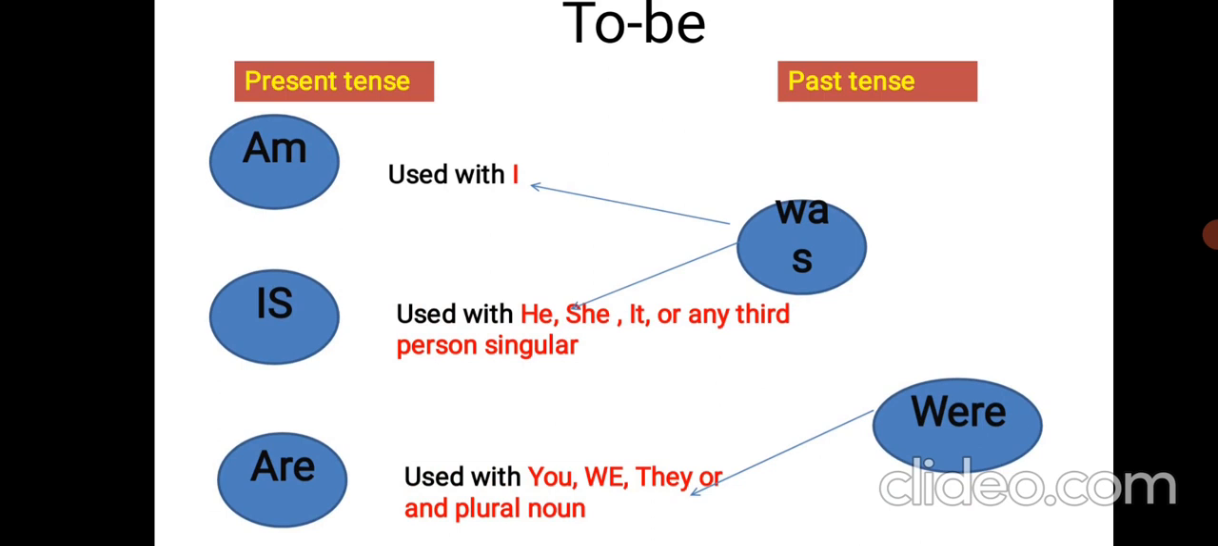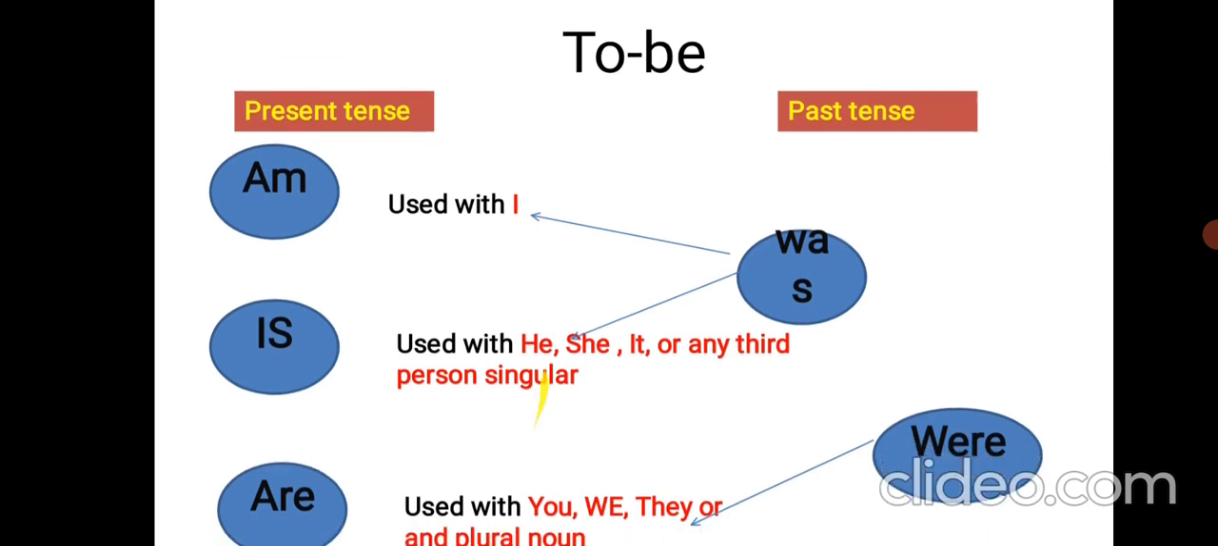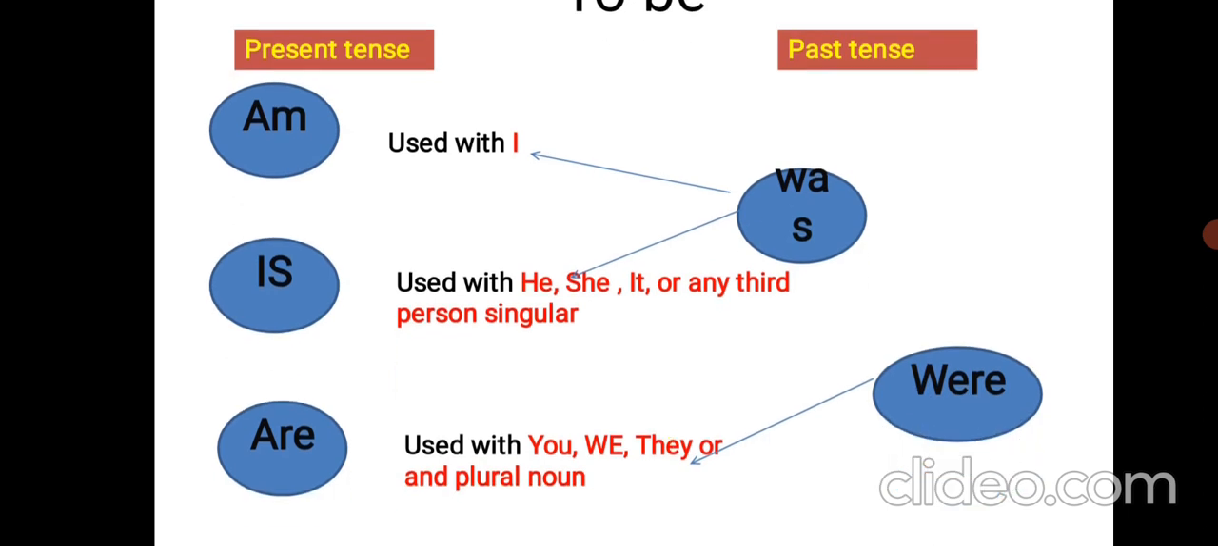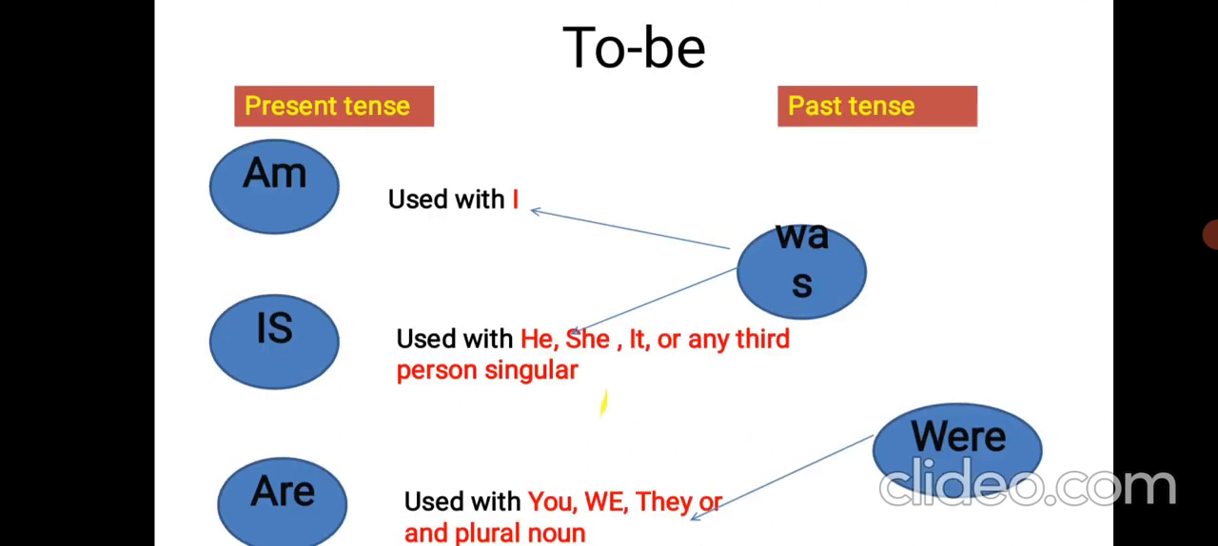Am is used with I. Is is used with he, she, it or any other third person singular number. And for both of these cases, past tense will be was. Are is used with you, we, they and any other plural noun or pronoun, and the past tense of are is were. Let's see some examples.